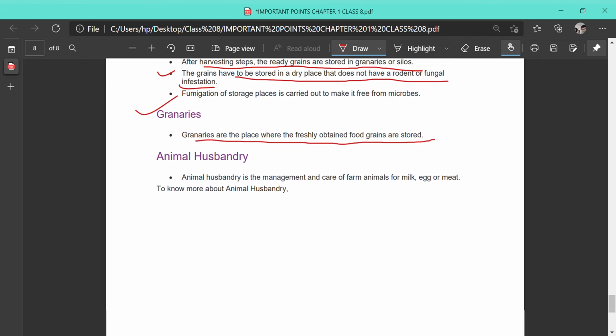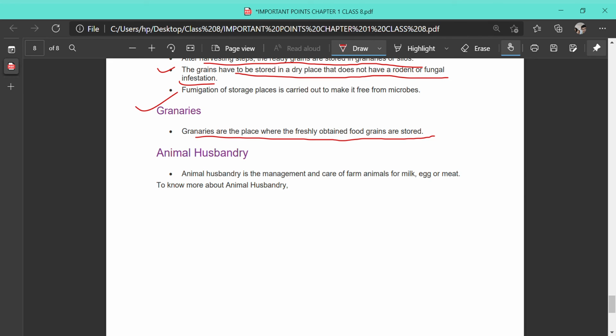Next, we have already learned that agriculture is not about only the cultivation of crops, it also includes animal husbandry. That is, taking care and rearing of animals is also included under agriculture. So what is animal husbandry? Animal husbandry is the management and taking care of farm animals for their egg or meat. So that is all about this chapter.